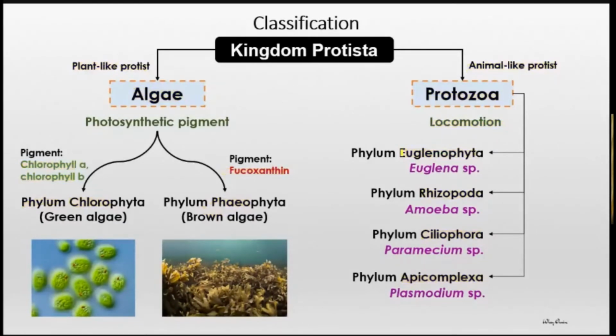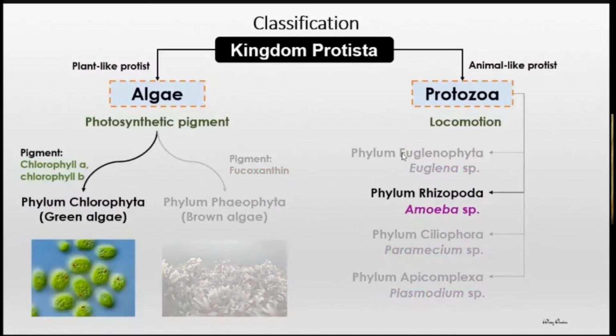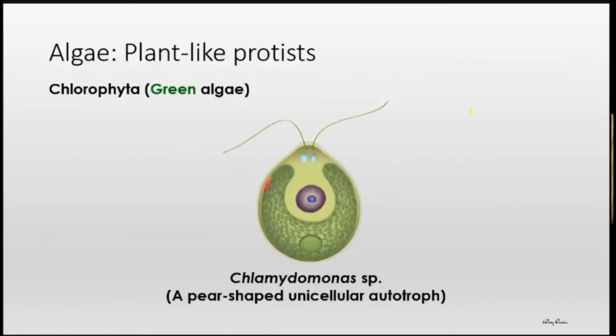Okay, what I need to draw attention is, for our first year, untuk tahun pertama, we only focus on one phylum for each group. Kita fokus satu phylum saja, iaitu Chlorophyta sebagai wakil untuk algae, manakala Rhizopoda sebagai wakil untuk protozoa. Okay, tapi tadi saya go through semua because some of you already move on to your assignments, so you may need this information. And at the same time, second year you have to cover all also. Okay? Kalau saya laju, please stop me.